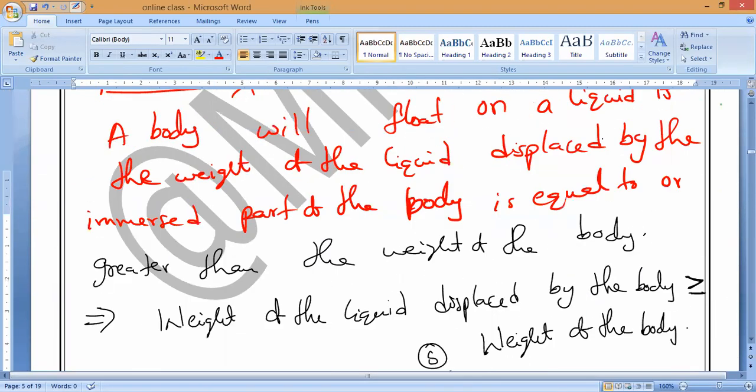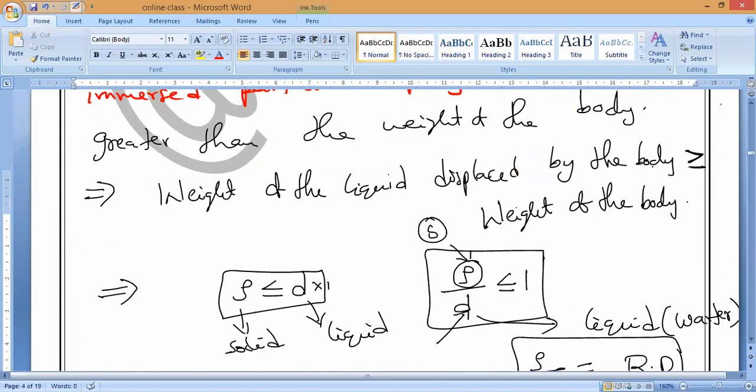This is what the principle of flotation is and how it takes place. So what is the importance of relative density? Are you understanding now? With the help of relative density, we can find whether the object will sink or float in the water. Is it okay, everybody? So this is all about it.